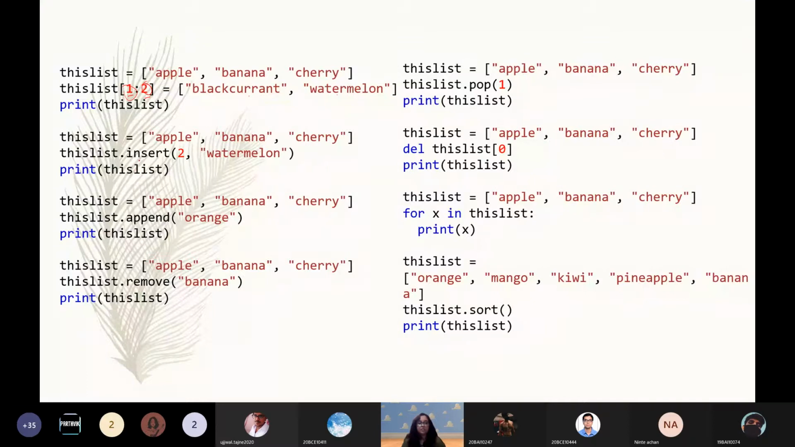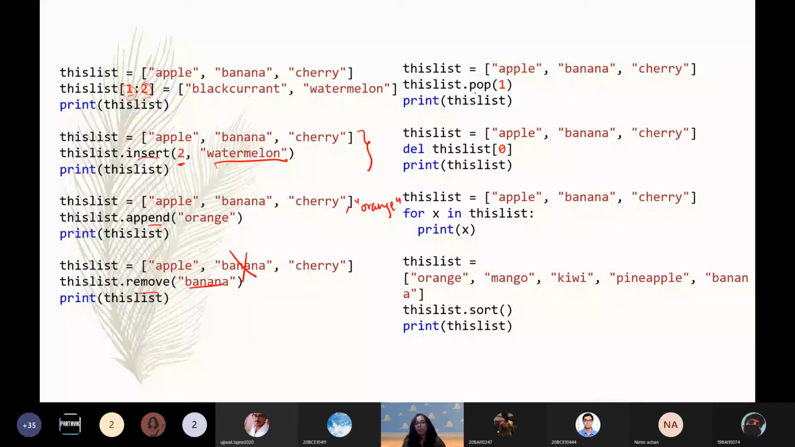Next, over here we are using the dot insert function. Dot insert, pretty self-explanatory: the position where we want to insert and the element that we want to insert. So insertion is happening over here. Append, we just saw append, adding to the end. So in the output, orange will be displayed at the end over here. Next, remove: we want to remove a certain element, so this element will be removed.